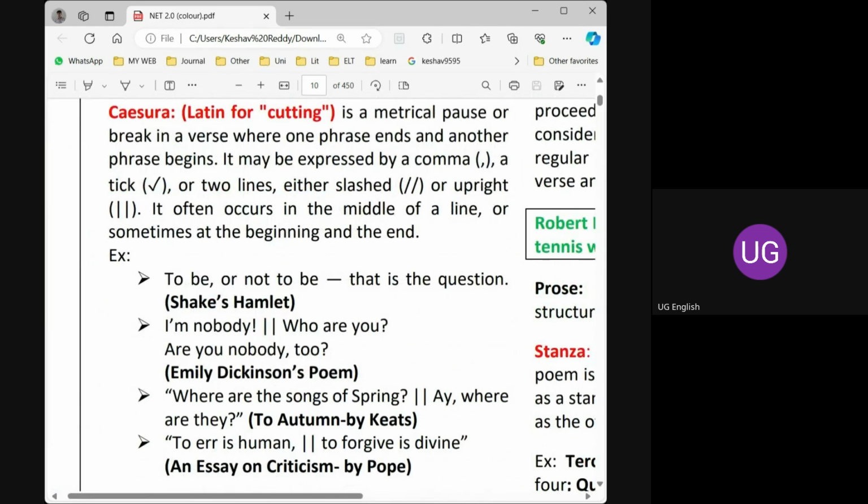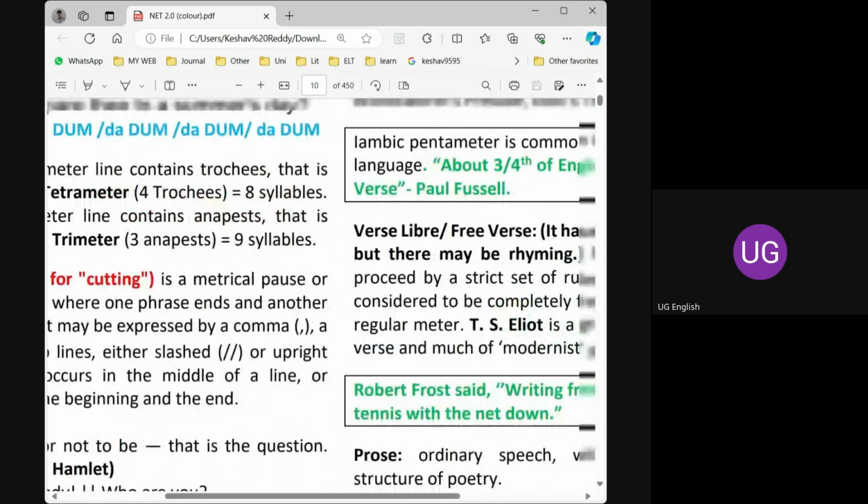Even I am nobody also, it is giving full meaning here. And again the poet is asking, who are you? That is also giving full meaning. And are you nobody too? That is also giving full meaning. So this pause is generally marked with two slashes, or by a comma.